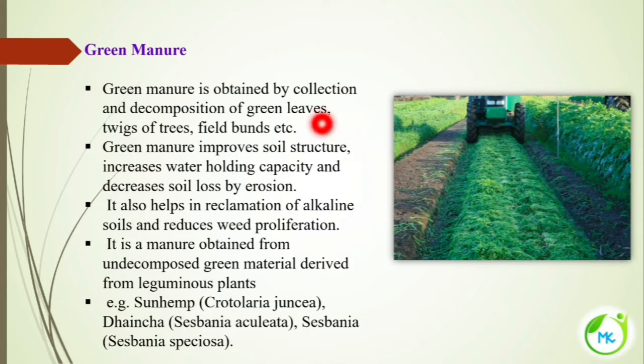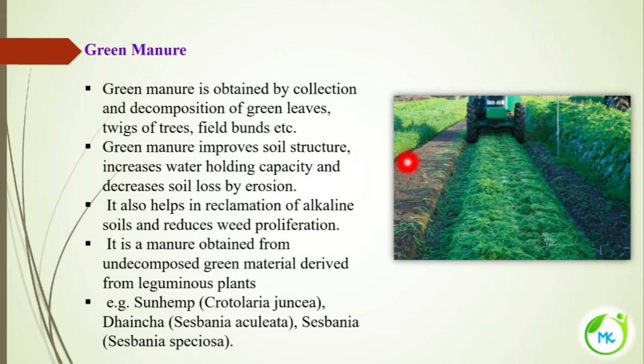Next is green manure. Green manure is obtained by collection and decomposition of green leaves, twigs of trees, field bunds, etc. Green manure will improve the soil structure, increase the water holding capacity of the soil and also decrease soil loss by erosion.